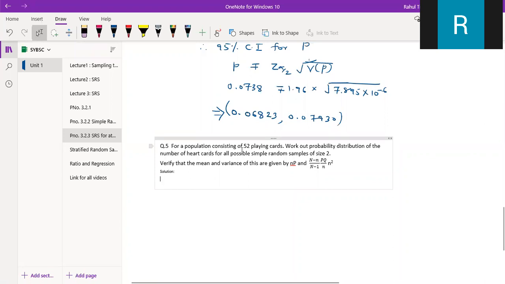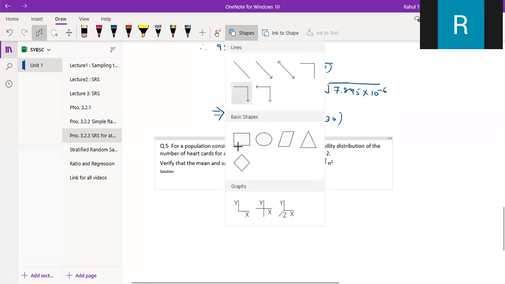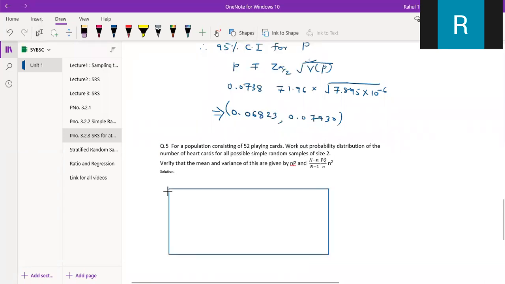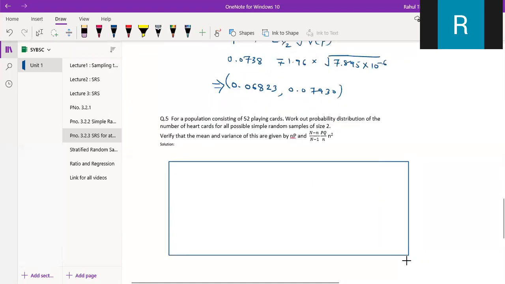So for a population consisting of 52 playing cards, okay, so we have 52 playing cards. We know the card content total 52 cards. Work out the probability distribution of number of cards for all possible simple random samples of size 2. Okay, so you need to just find the probability, right? That is very simple. And verify the mean and variance are given by this and this. Means actually you have to show that the expected value of something is equal to NP and the variance is equal to this again. So what you have to do here, you need to just find the probability. Just find the probability. So that is given in the form of a table.